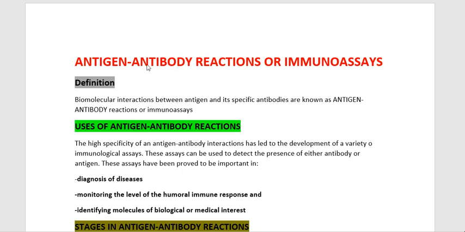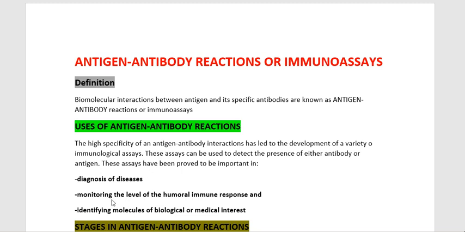Then what are the uses of knowing these antigen antibody reactions? The high specificity of antigen-antibody interactions has led to the development of a variety of immunological assays. These assays can be used to detect the presence of either antibody or antigen. And as I told you, these are very important in the diagnosis of diseases. That means finding out which pathogen is present and what kind of disease there is. For that reason, this antigen antibody reaction is very important.